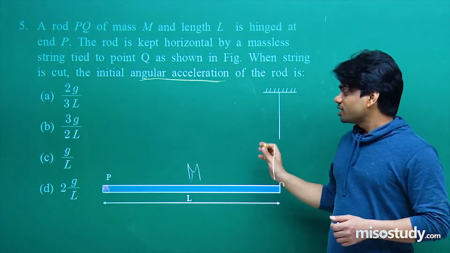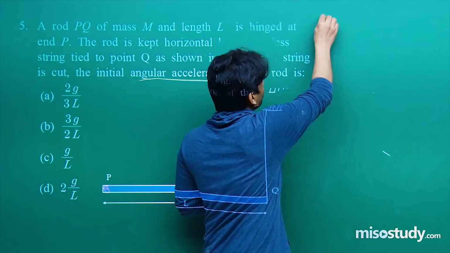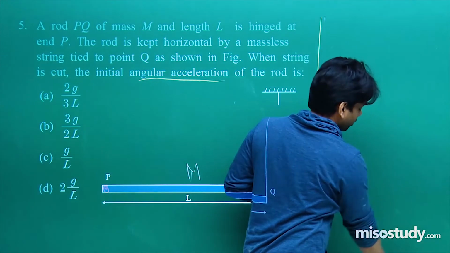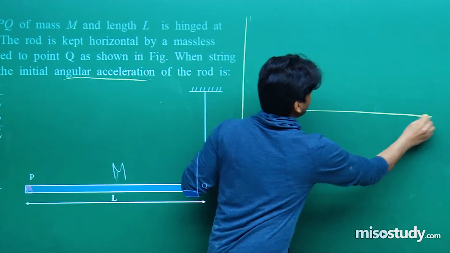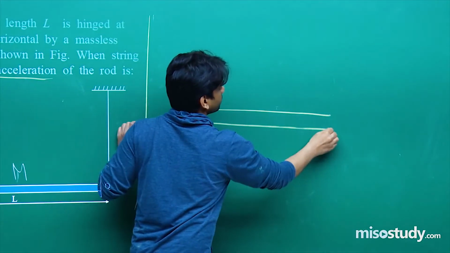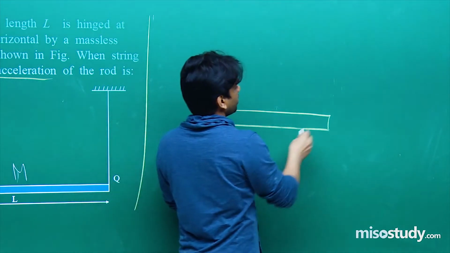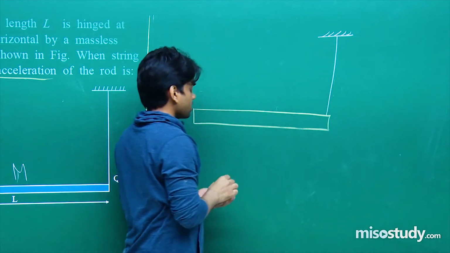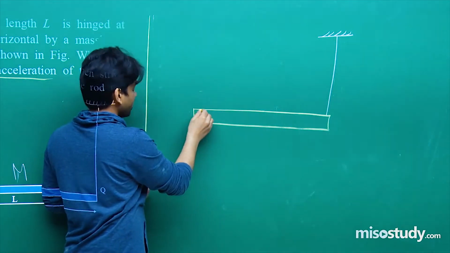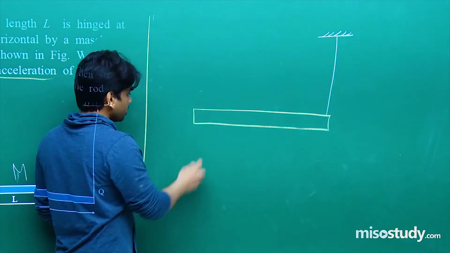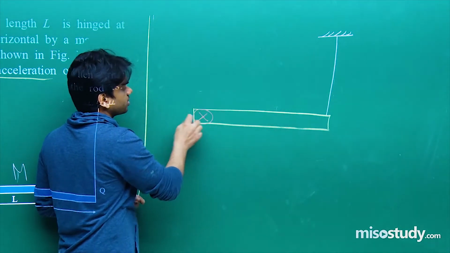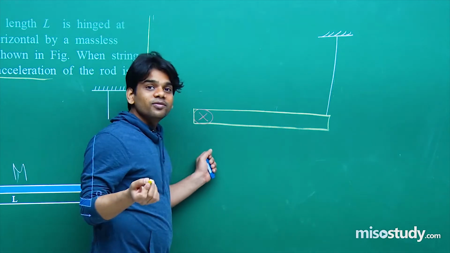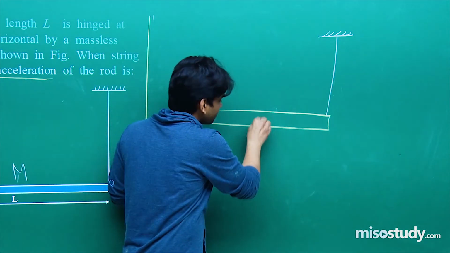Let me make the diagram separately for a better understanding of the problem, so that we can also mark the forces in the given question. This is the rod, and we have a string which is holding it. This is the case. Now see, this is the point where it is hinged. So let me mark here, this is the point where it is hinged. First of all, try to understand where the weight of the rod will be acting.